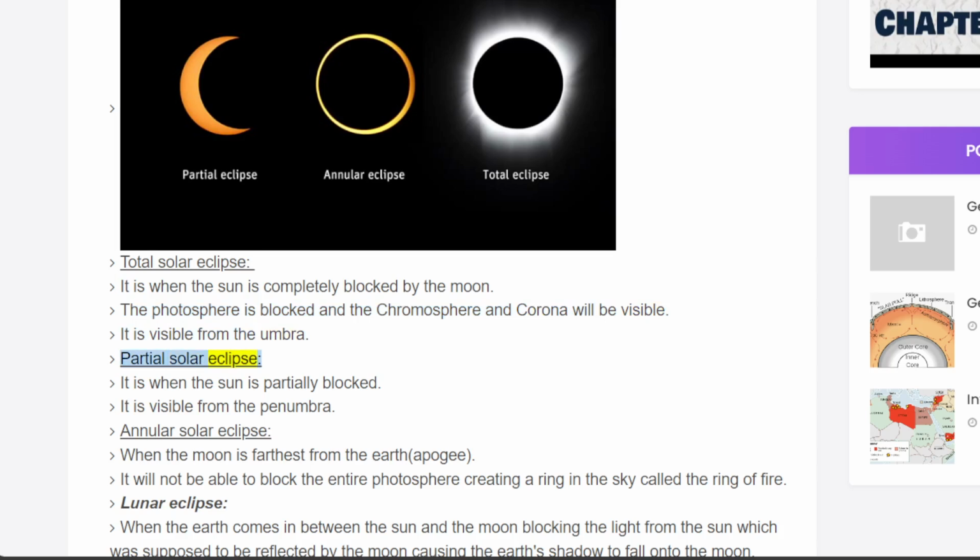Partial solar eclipse. It is when the sun is partially blocked. It is visible from the penumbra. Annular solar eclipse. When the moon is farthest from the Earth, at apogee, it will not be able to block the entire photosphere, creating a ring in the sky called the Ring of Fire. Lunar eclipse.